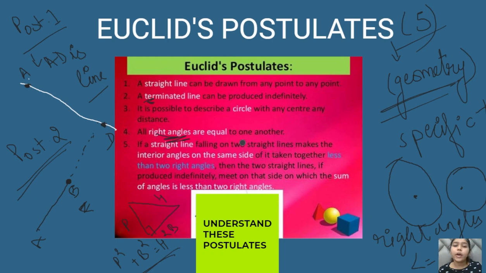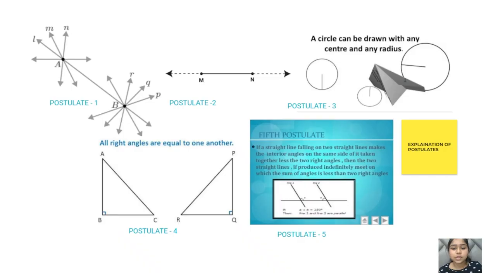Okay, the fifth and the important one is: if a straight line falling on two straight lines makes the interior angles on the same side of it taken together less than two right angles, then the two straight lines, if produced indefinitely, meet on that side on which the sum of the angles is less than two right angles. Okay, so this one is complicated and I'll explain this postulate with the help of a diagram only, so you could better understand. Okay, so let's now move forward and see these postulates, right?